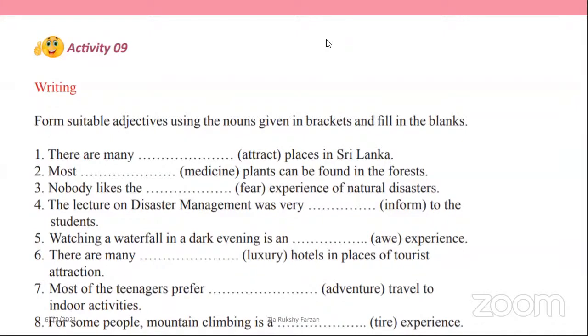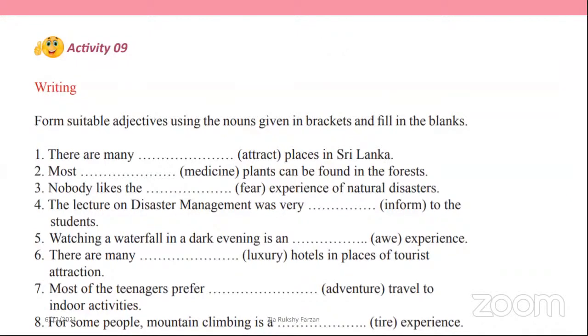Right, children, I have enabled chat here. You can send me the answers. Right, okay. Who is this? E26. That is wrong.